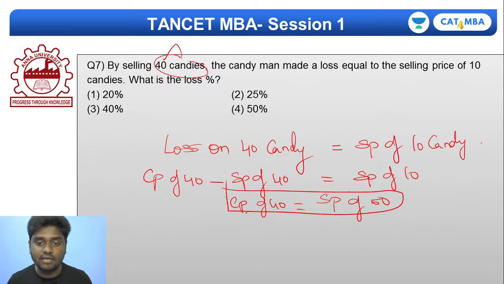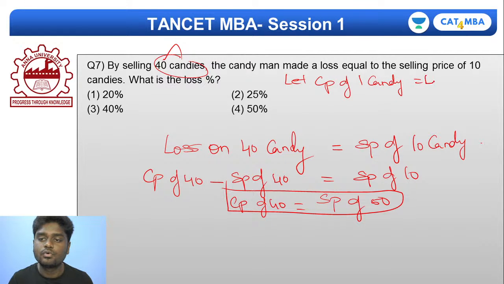So now listen very carefully. Again, I'll go for an assumption. Let the cost price of one candy be rupee 1. And what will be the cost price of 40 candies? Cost price of 40 candies will be 40 rupees. And the cost price of 50 candies will be 50 rupees. That's it. I definitely know that this person is making a loss.